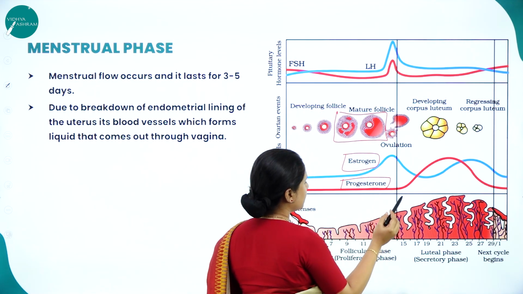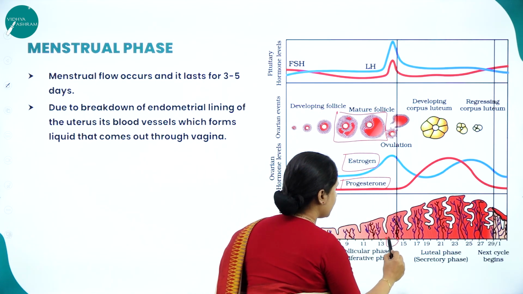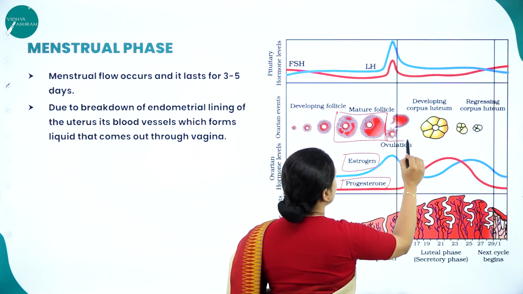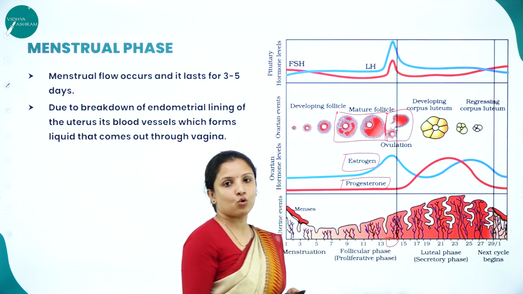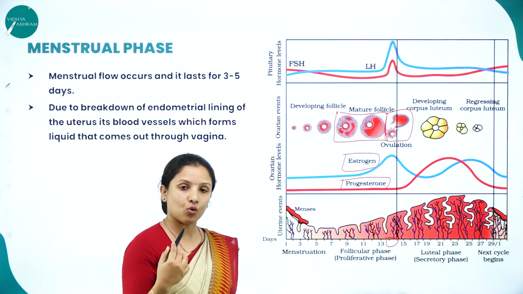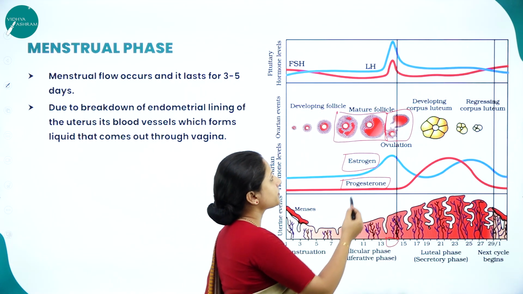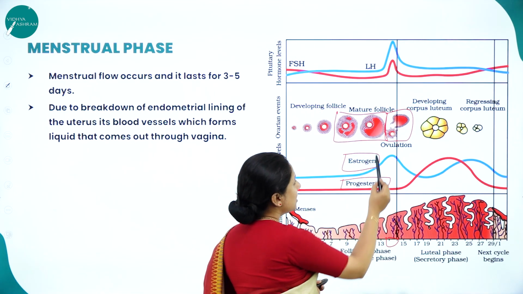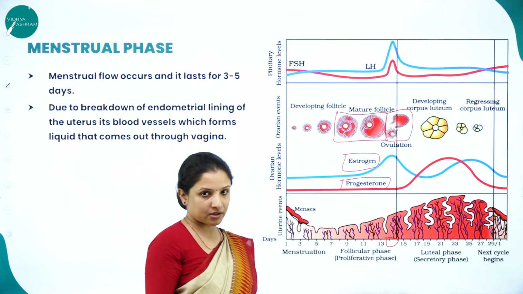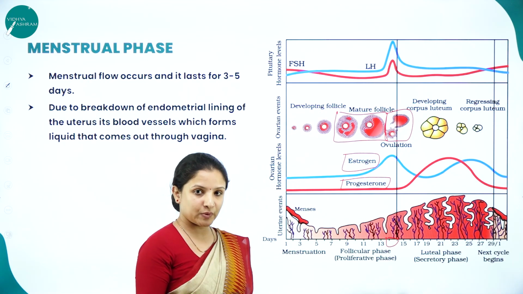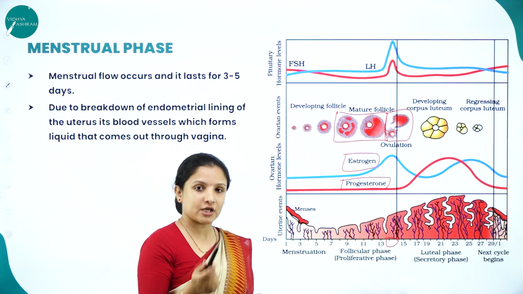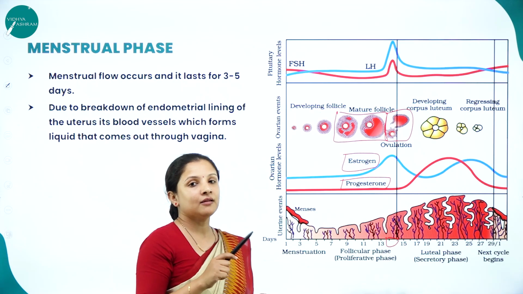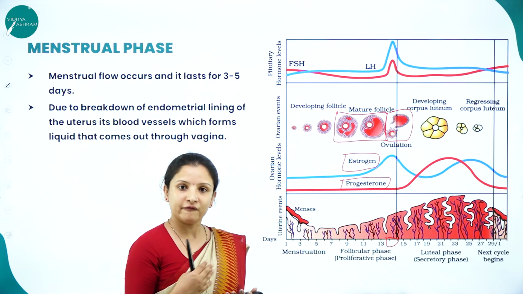Once the follicle matures, somewhere around the 14th day, if you can see here between the 13th and 15th, especially on the 14th, ovulation takes place, that is the release of the ova or the egg from the mature follicle. Now the ova or the egg has been released. When the egg is released, if copulation occurs and the sperm fuses with the egg, then the next menstrual cycle will not happen.